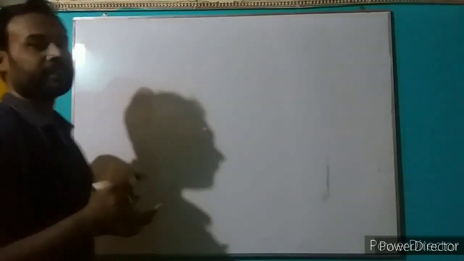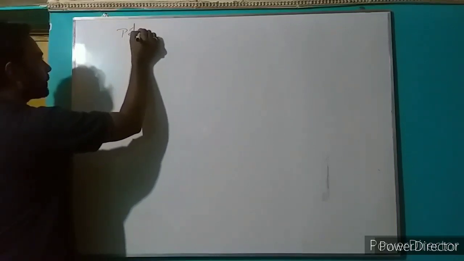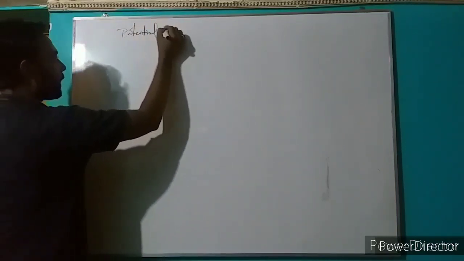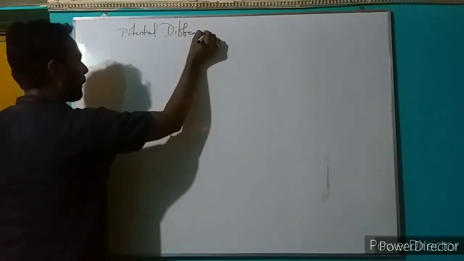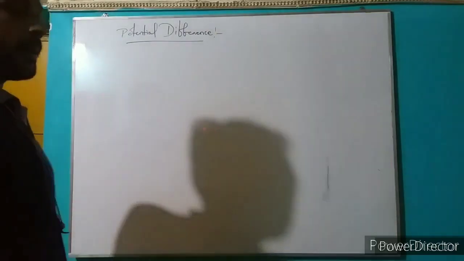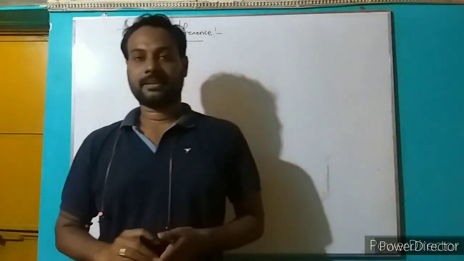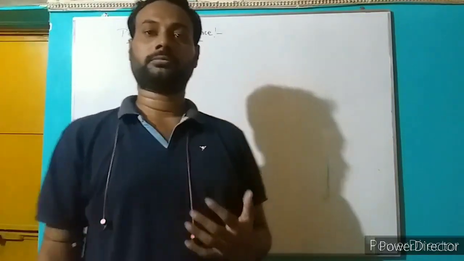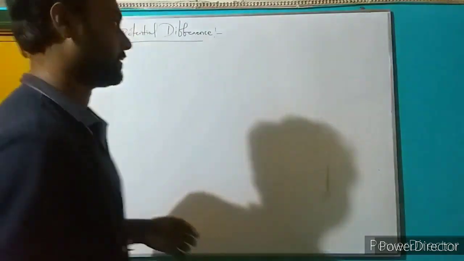The next thing is potential difference. What do you mean by potential difference? Potential difference is required for the continuous and steady flow of electric charges.